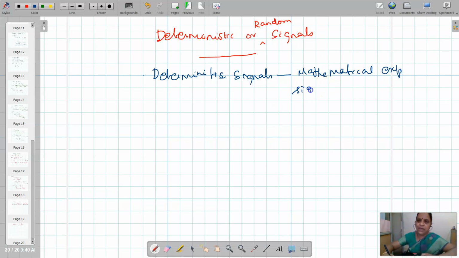Signals can be predicted at any instant of time. Then present, past and future values are known.